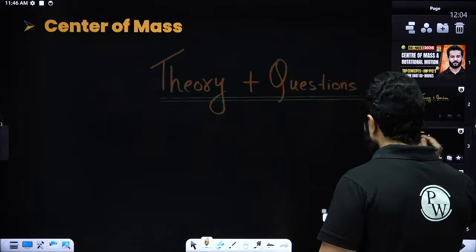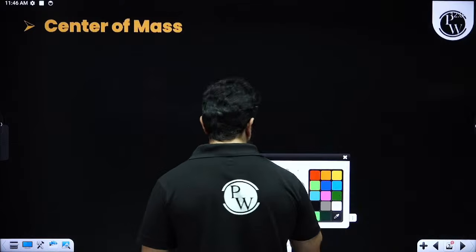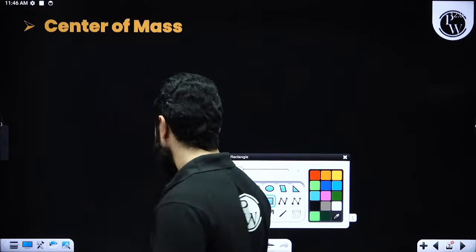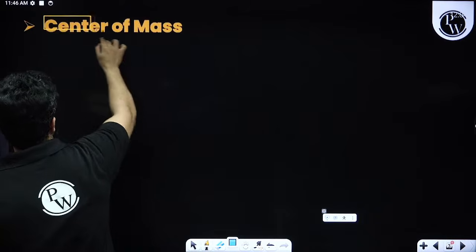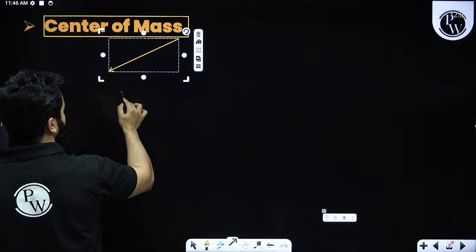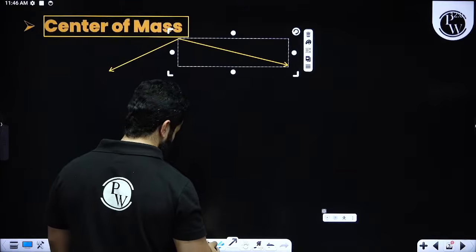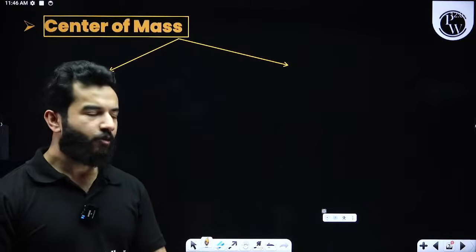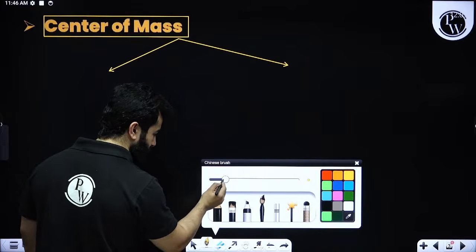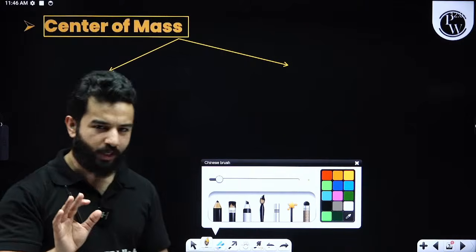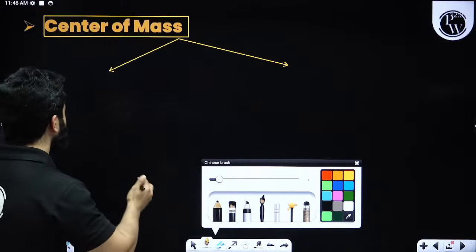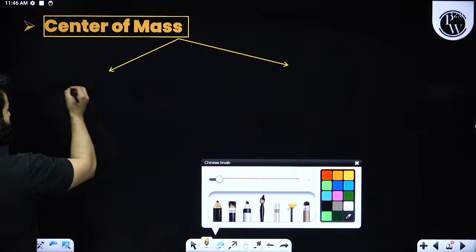We are going to start with the concept of center of mass. We all know the definition: it is an imaginary point where the entire mass of a body can be assumed to be concentrated. Now we have two types of distribution of mass. First is discrete distribution of mass, and then I'm going to quickly move to questions. Do not worry, mostly we are going to solve questions only. Let's quickly revise whatever we know about this chapter.